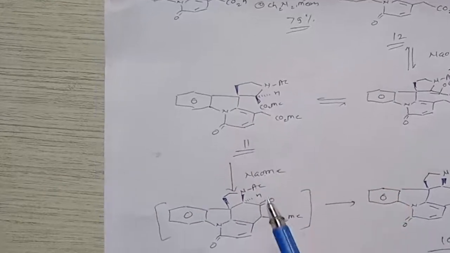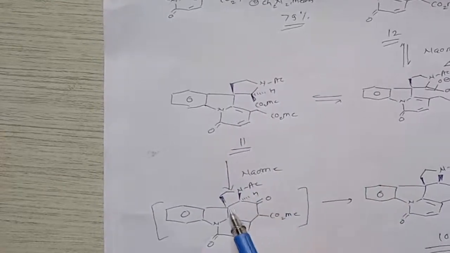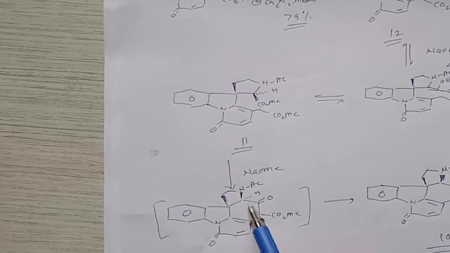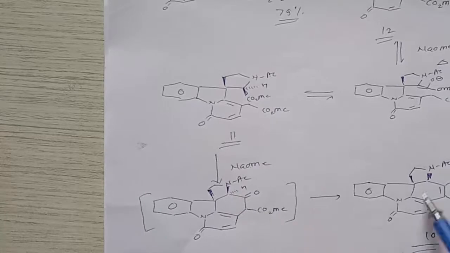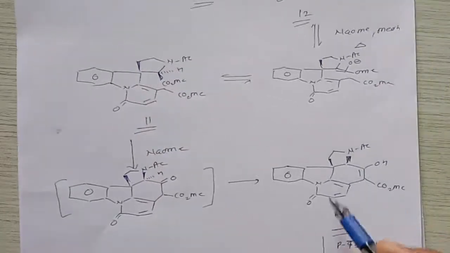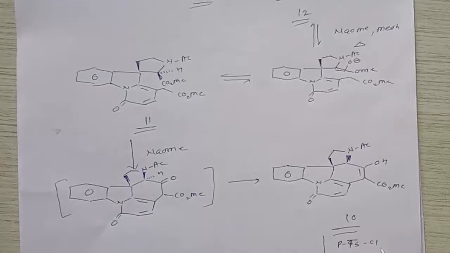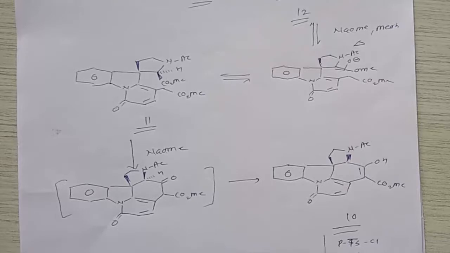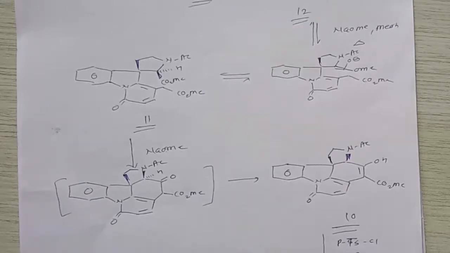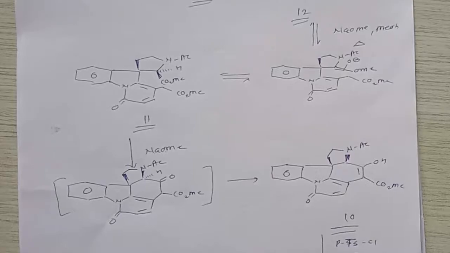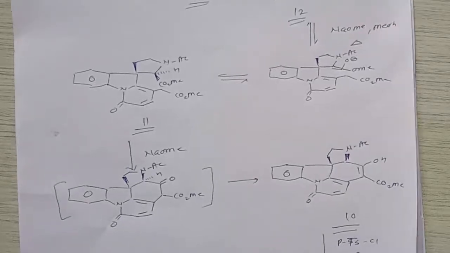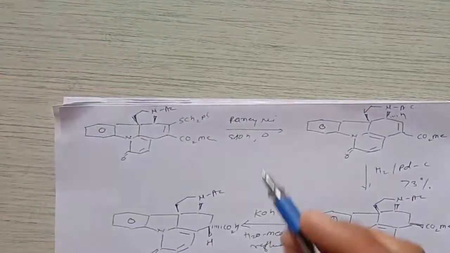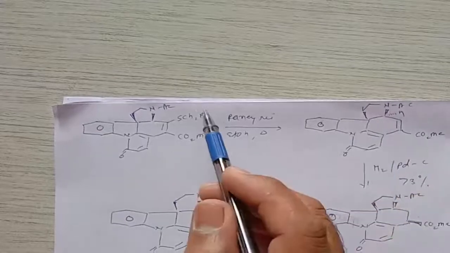In this compound 11, under treatment with sodium methoxide, it gives formation of ring 4, that is, it gives formation of this ring, and then this ring undergoes, we can say, enolization, and it gives compound 10. When this compound 10 is treated with para-tosyl chloride in the presence of pyridine, it gives the OTs compound at this carbon, and then in a further step, if you treat with NaSCH2Ph in the presence of methanol, then this OTs group will be removed and it gives formation of a compound that is like this, right?